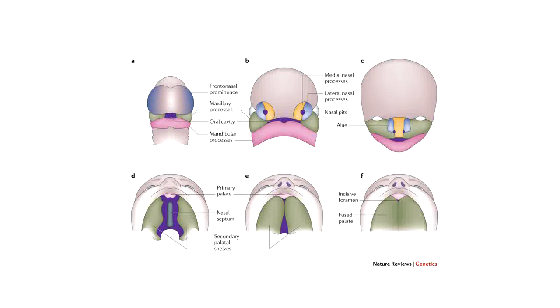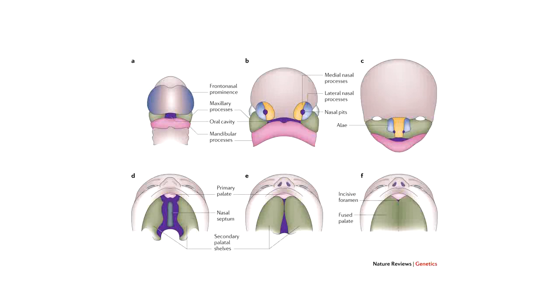Anteriorly they are fusing with the primary palate, and medially they are fusing with each other. This fusion begins in the anterior part of the secondary palate and proceeds in a caudal direction. Here you can see that the two palatine shelves are fused with each other completely to form the secondary palate, and they have also fused with the primary palate, and in this way the palate has been formed. And this is the region of the incisive foramen, which indicates the region of juncture of the primary palate with the secondary palate. Otherwise they are completely fused with each other.